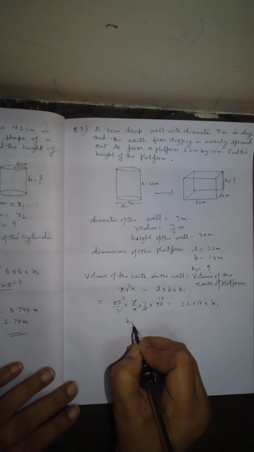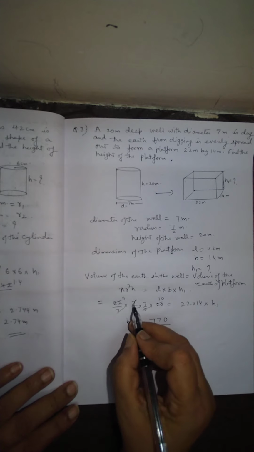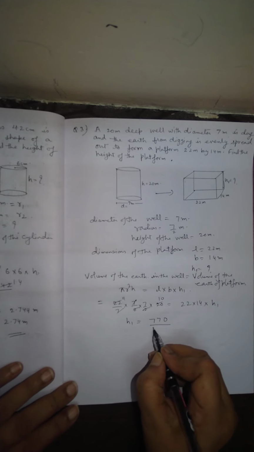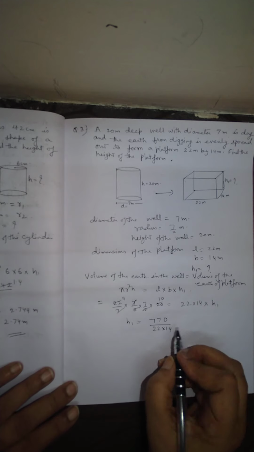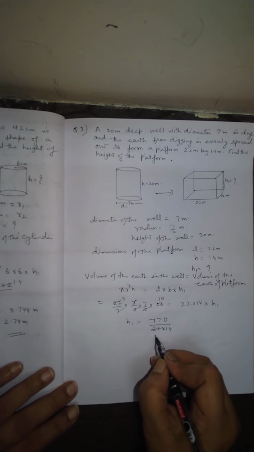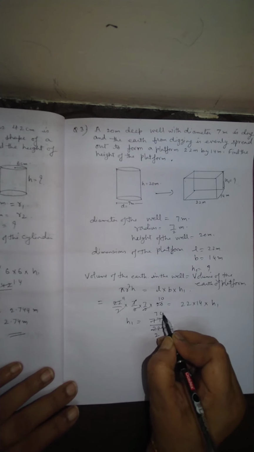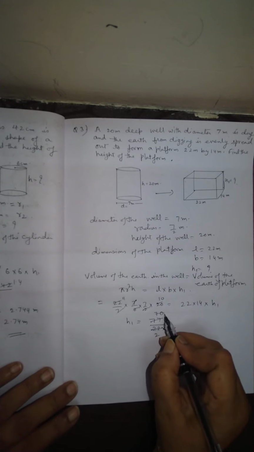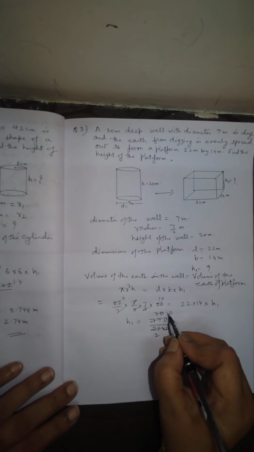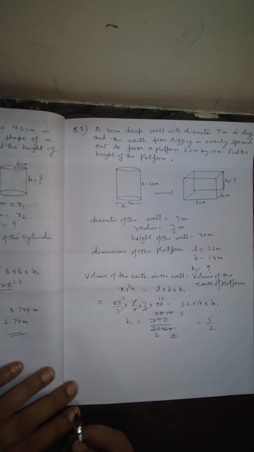So h1 equals 770 divided by 22 into 14. With 11 we can cancel, and this is 70. Again with 7 we can cancel, so it is 5 by 2.